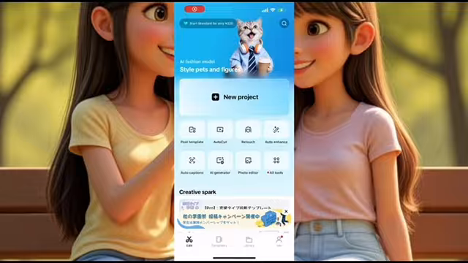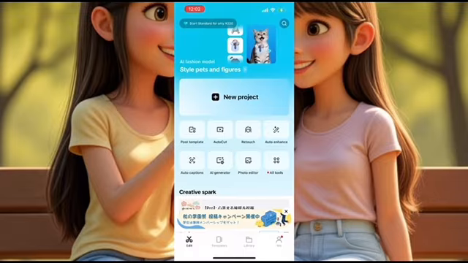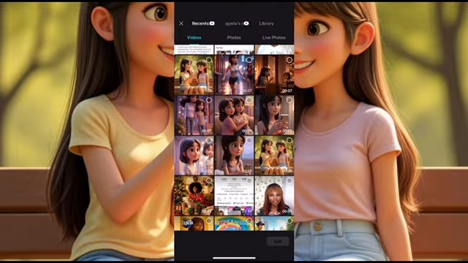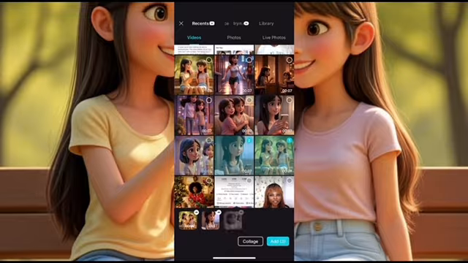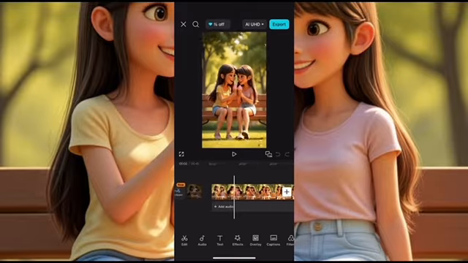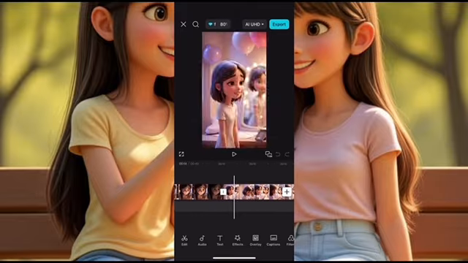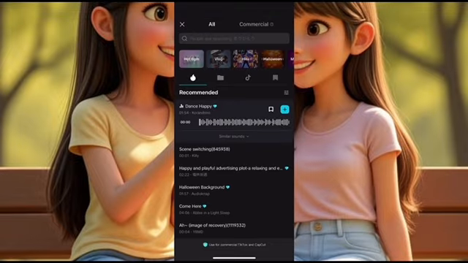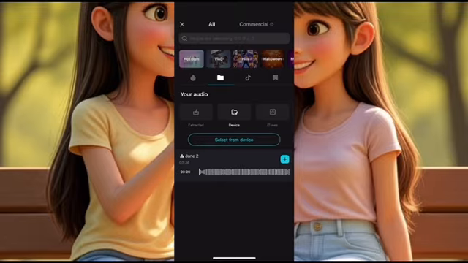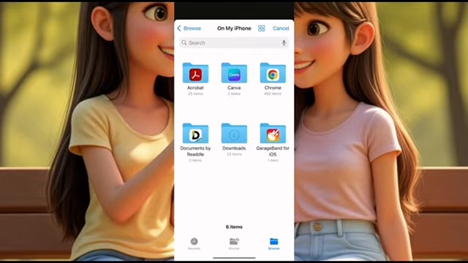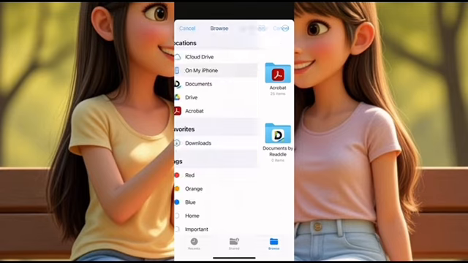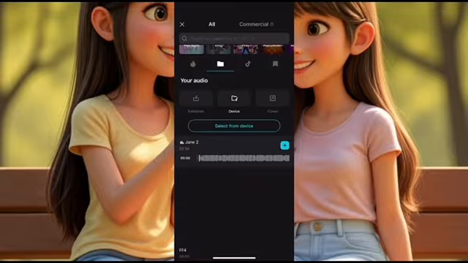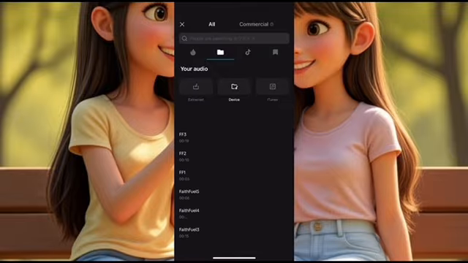Now on CapCut, I'm just going to start a new project and I'll upload all of the videos that we created. So I'll just select them here and then bring them over to start editing. Our videos are now on CapCut. So the first thing is to bring our voiceover. So click on sound. Next, click the file icon, then device, and then select from device. That will take you to your files where you're going to bring the sound. I already have the sound uploaded to CapCut, so I'm just going to use it. I'll just click on it to add it to the video.